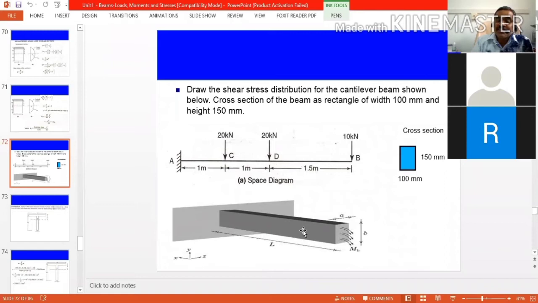Where the bending stress value is more, the shear stress value will be less. So hence, the shear stress is not that important. However, we will discuss the shear stress.